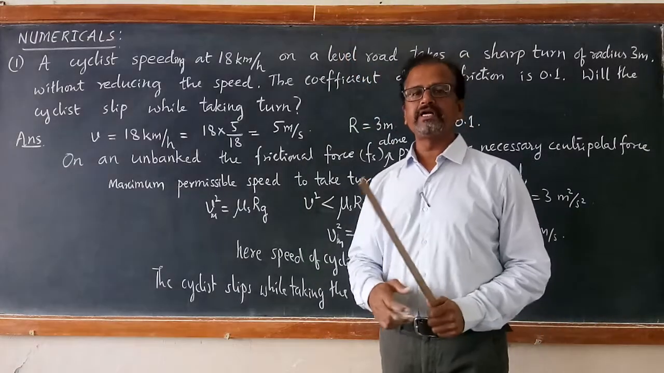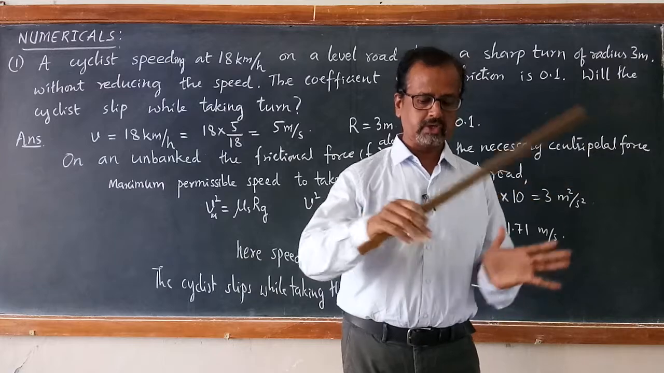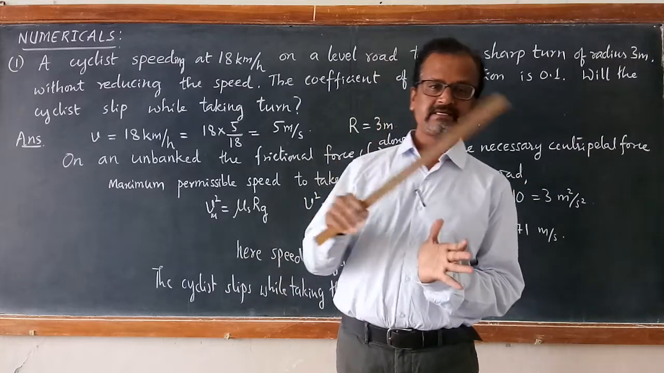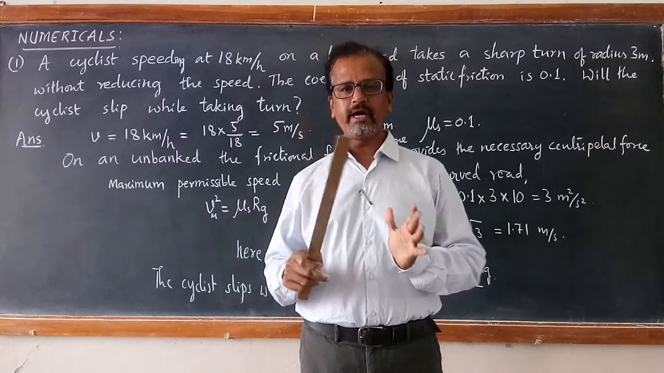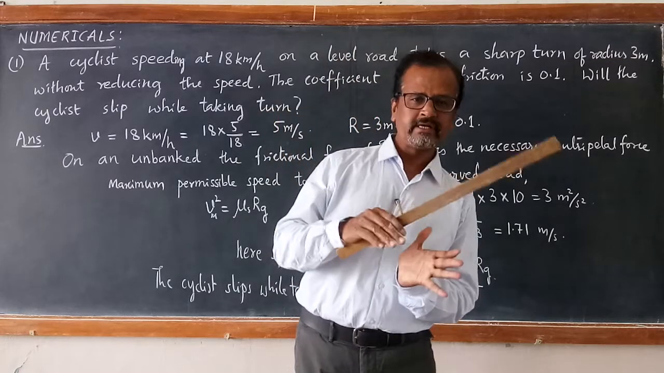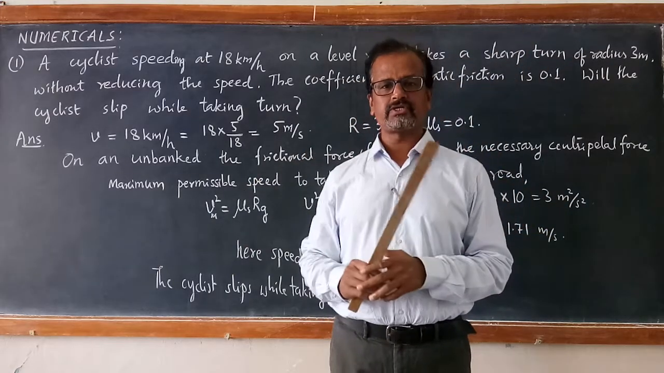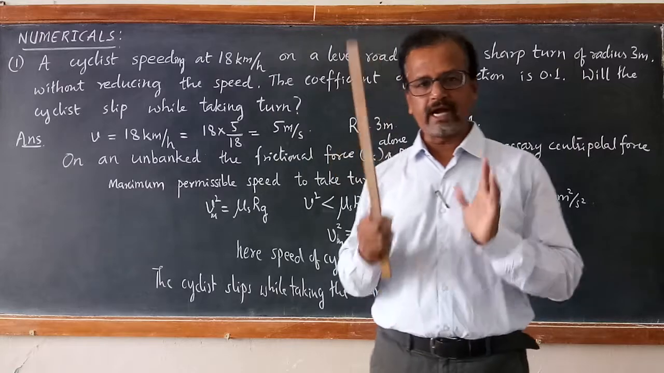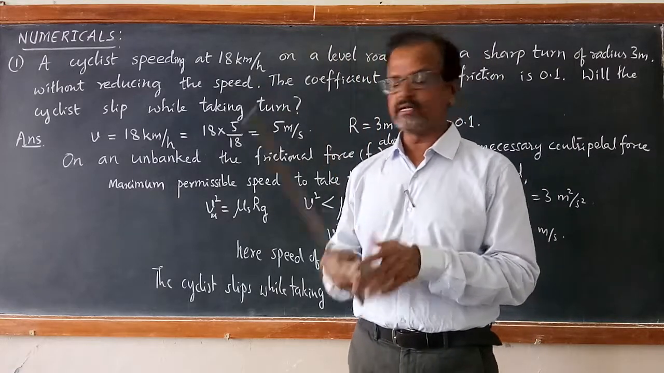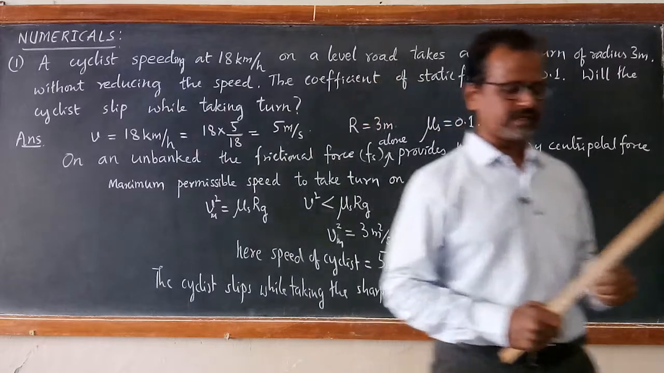Now, one more interesting thing is there. Whenever a cyclist is taking a turn on a curved road, the cyclist bends. Why does a cyclist lean inwards while taking a circular sharp turn? That will allow more speed than this safe speed. Let us discuss that now.